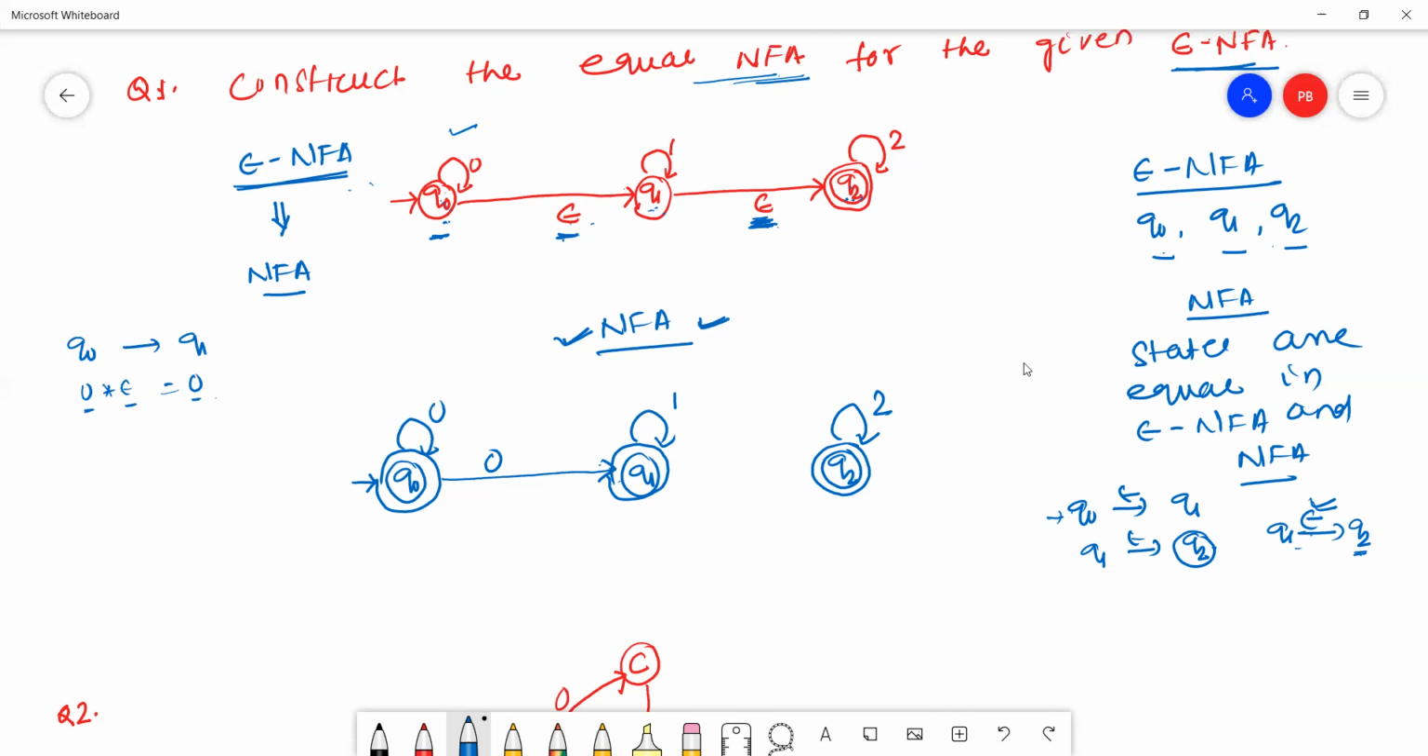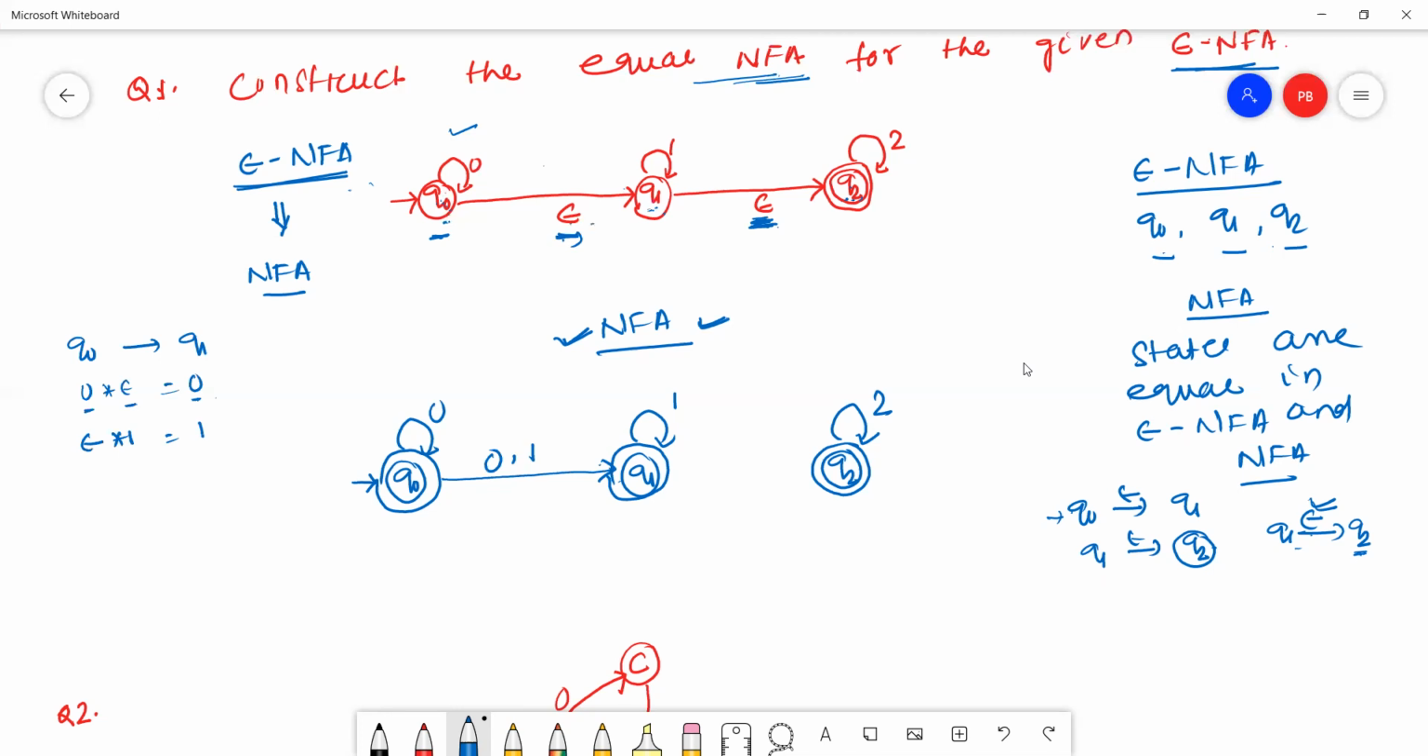Now we check whether any other transitions exist. From Q0 to Q1, here this is epsilon and this is 1. Epsilon into 1 equals 1. So 1 is also a transition from Q0 to Q1. There are no other transitions from Q0 to Q1.